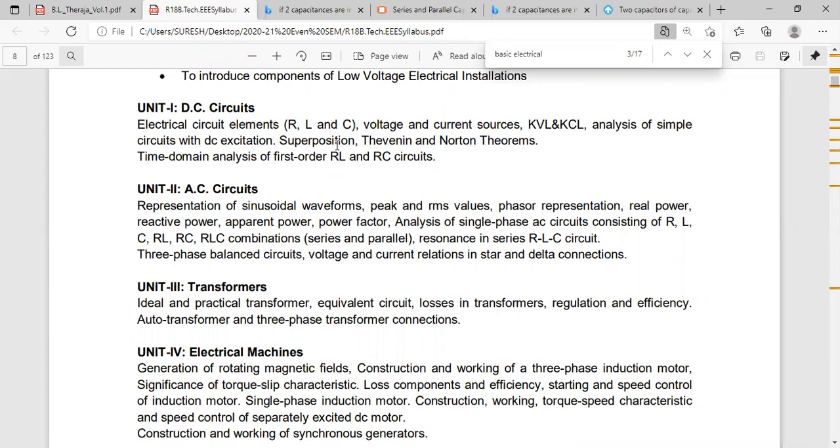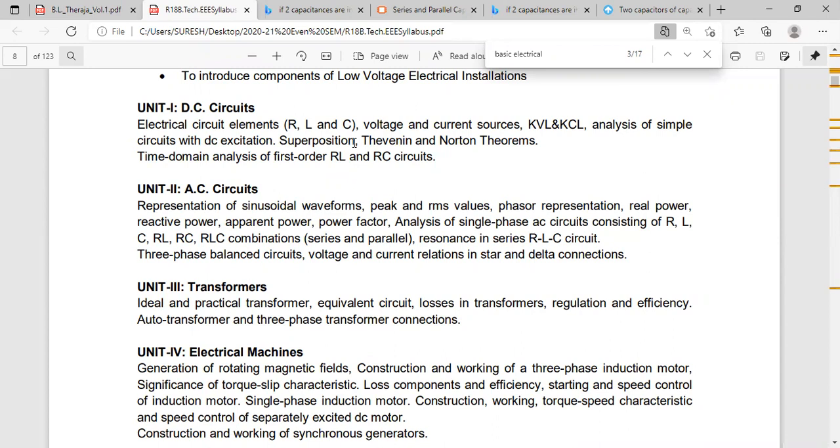While considering any one source, what happens to the remaining voltage and current sources? Short and open. Voltage source will be short circuited and current source will be open circuited when you are considering one source. That is the superposition theorem. That is your third question.